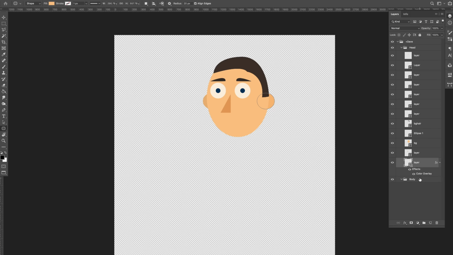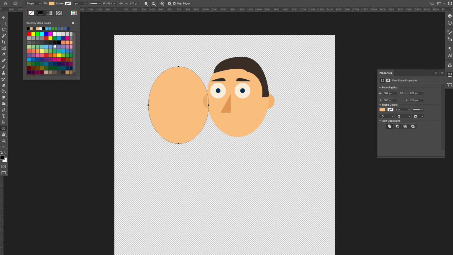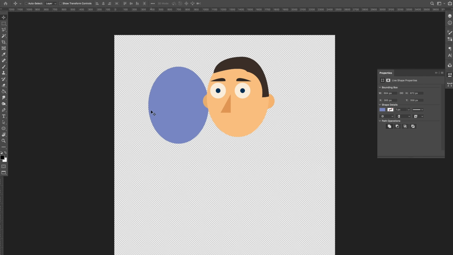So building out this character, I used two main methods of illustration. Number one, I was using the shape tool, which is just this little circle or rectangle thing down here. Let's use like the ellipse tool here. And I just would drag it out to create a circle or an oval or different shapes like that. And then I would select the fill, whatever color I wanted it to be, and move that into position. A lot of this character is just simple circles and triangles and shapes and stuff like that.